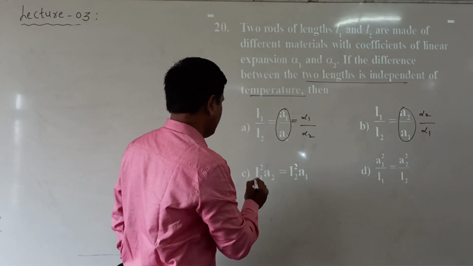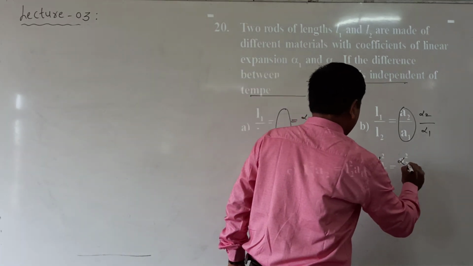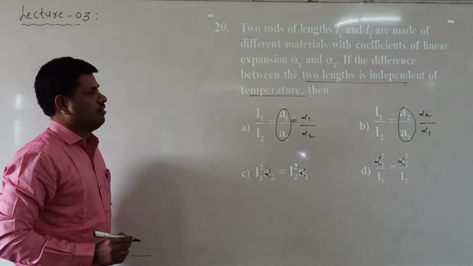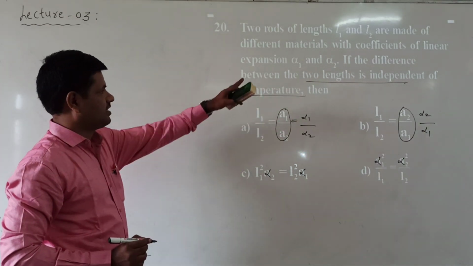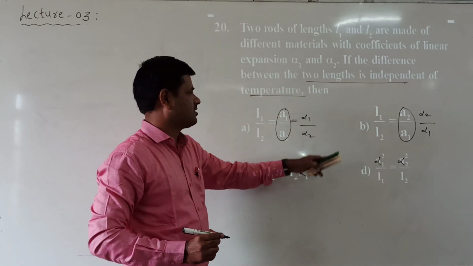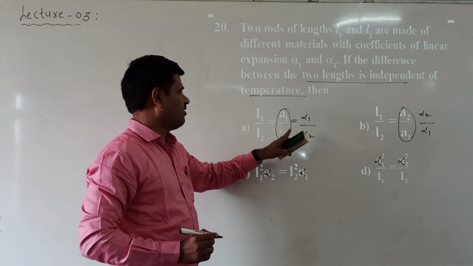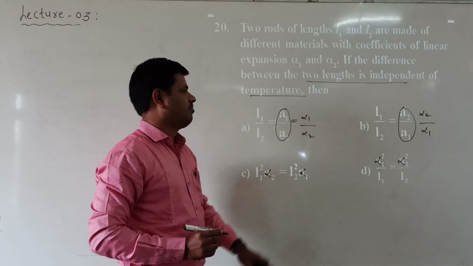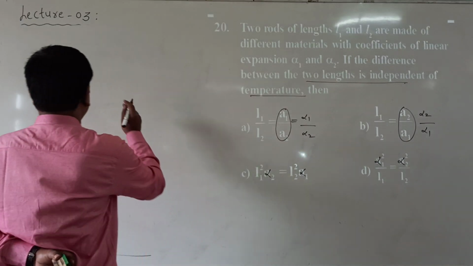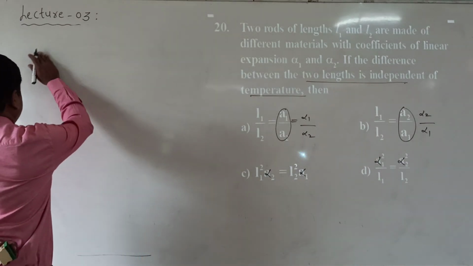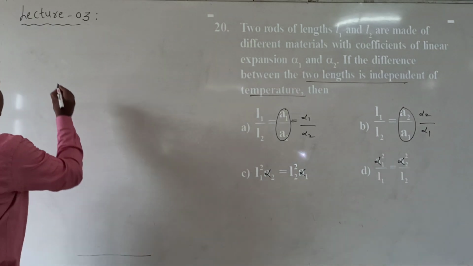Now this is also alpha 2, this is also alpha 1, this is alpha 1 squared, alpha 2 squared. Right. Now what is that? The two lengths are independent of the temperature. Because the expansion coefficients alpha 1 and alpha 2 are given, there is a printing mistake here: A1 by A2 is meant as alpha 1 by alpha 2. Independent of temperature means the change in length is the same. The change in length of the first rod and the change in length of the second rod are the same.